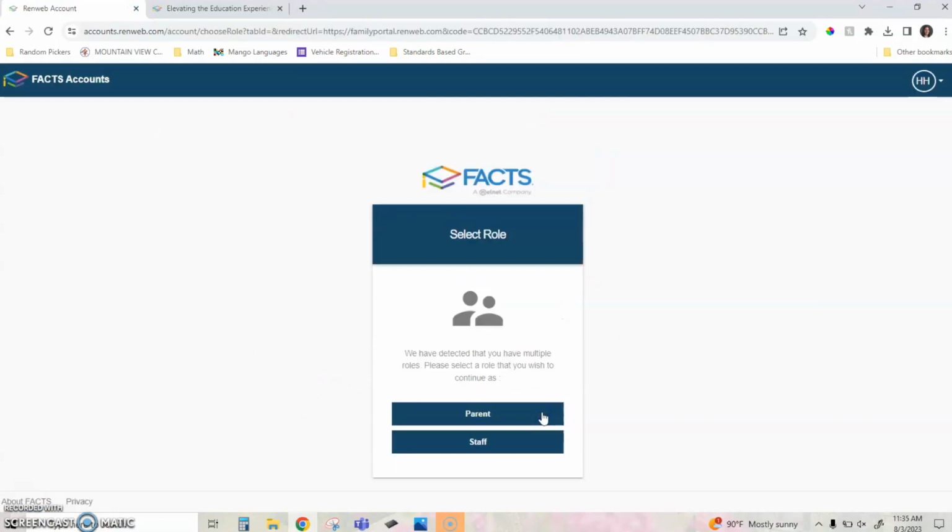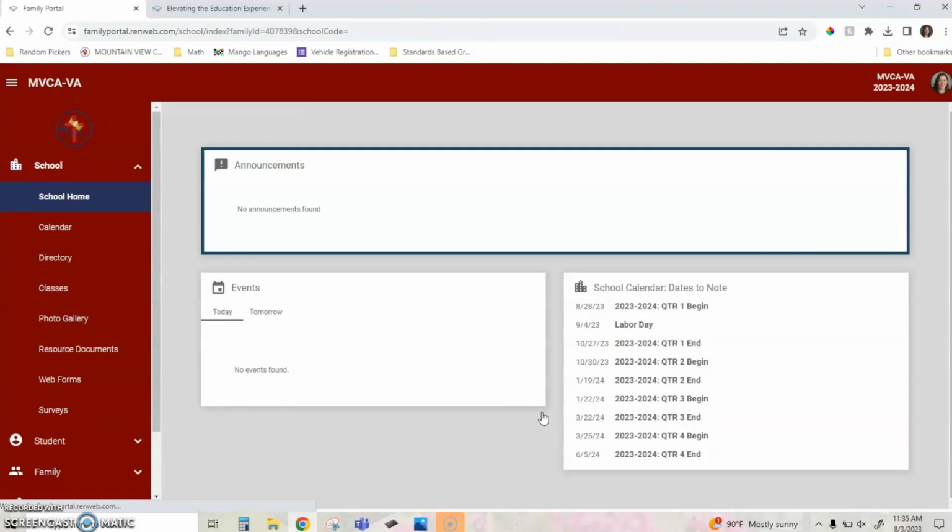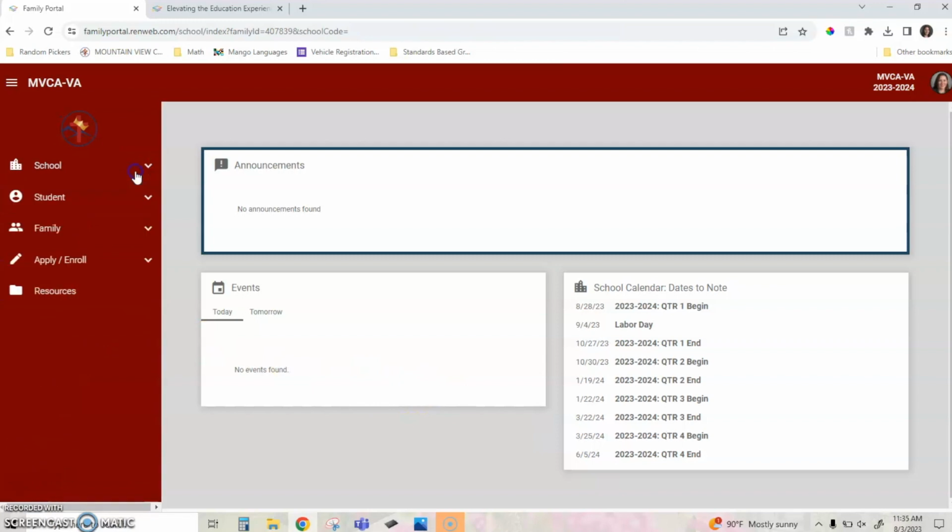All right, I've got my username and password here, and so I'm going to go ahead and log in, and I'm logging in as a parent, so I'm going to check that option. If you have a student who's older and you want them to be able to do this for themselves, they can also get a student username and password and log in as a student, and I'll let you know what information they see. In the FACS Family Portal, you can see on the left, we've got several different options.